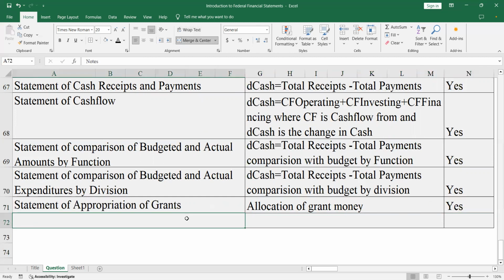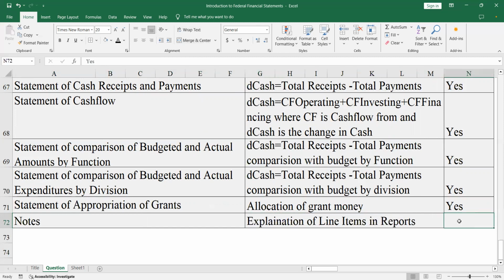And then we have the notes. The notes are the most important things. They explain the line items in any report and make it easier to understand and comprehend the reports. So I'm going to show you these things in the federal financial statement now.